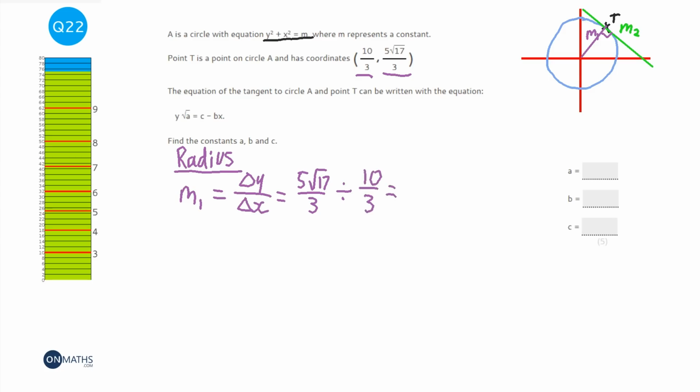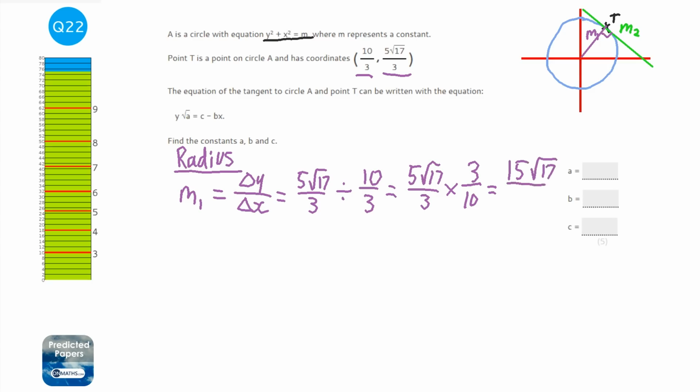So another area of maths we need to know is KFC, or keep, change, flip. Whenever we're dividing with fractions, we keep the first one the same, we change the divide to a times, and we flip the second one. Now we can times them, so 3 times 5 is 15, so it'd be 15 root 17 over 3 times 10, which is 30. And if you look, the 15 and 30 cancel to make that just 2, so root 17 over 2. So M1 is root 17 over 2. Cool, right. Now we're going to work out the tangent.